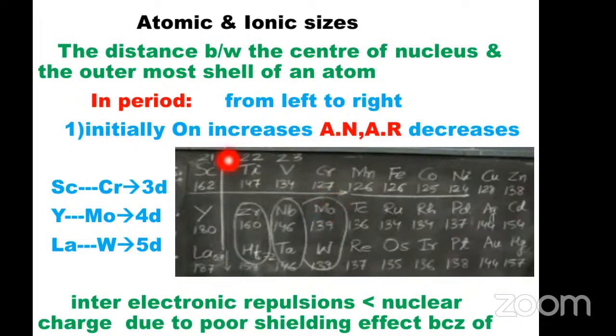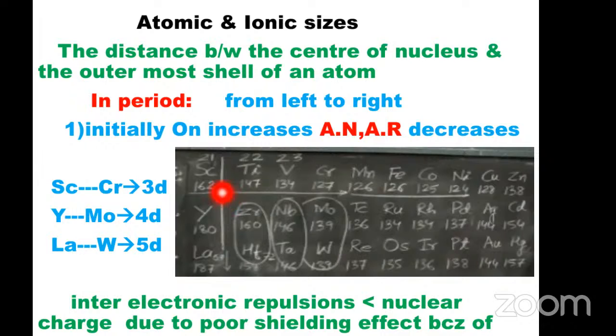But the atomic numbers are scandium 21, titanium 22, vanadium 23, and chromium 24. What happened in a period from left to right? The atomic number is increasing, but the atomic radius is decreasing.